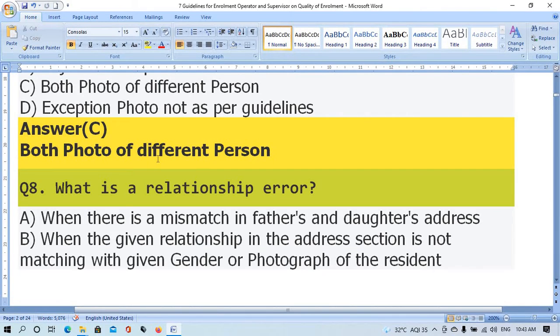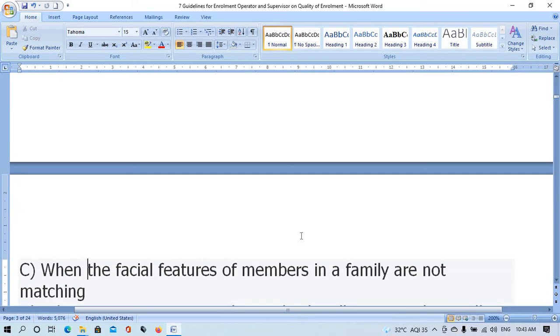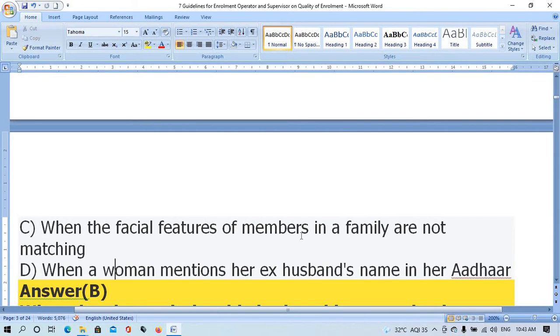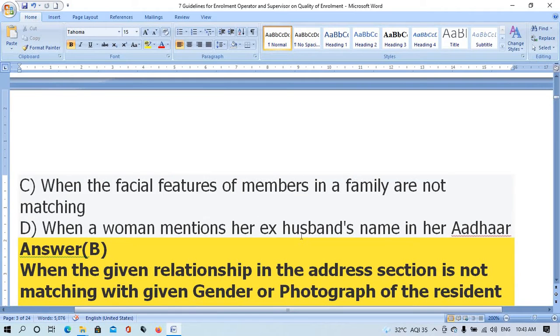Question number 8. What is the relationship error? Option A, when there is a mismatch in father and daughter's address. Option B, when the given relationship in address section is not matching the given gender or photograph of the resident. Option C, when the facial features of members in a family are not matching. Option D, when a woman mentions her ex-husband name in her Aadhaar. The right answer is option B, when the given relationship in the address section is not matching with given gender or photograph of the resident.